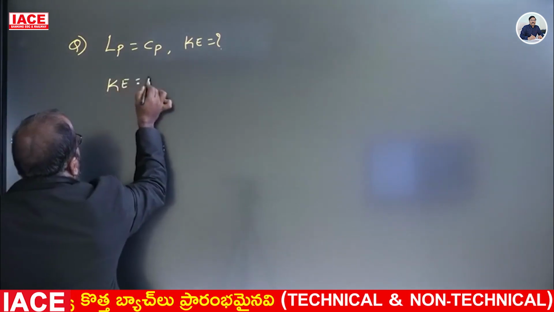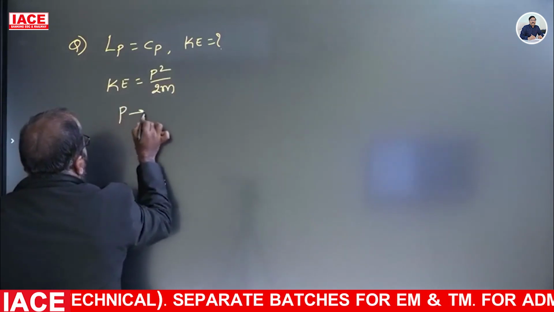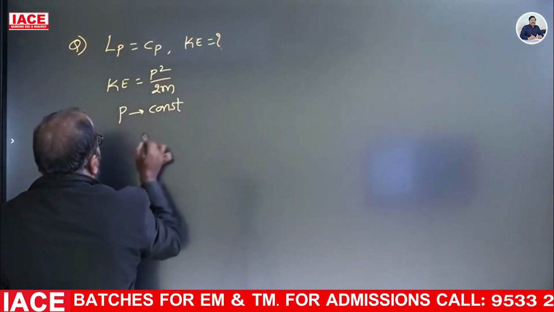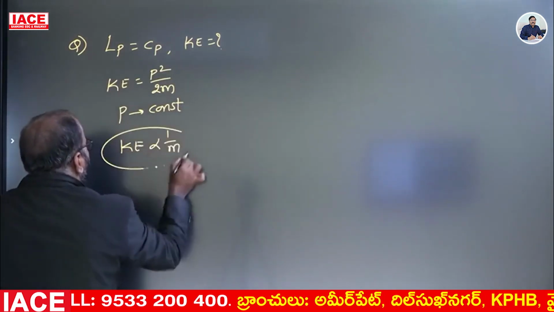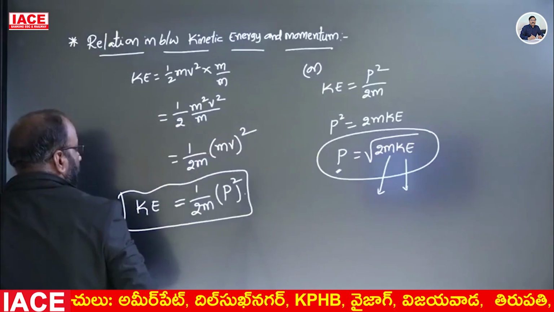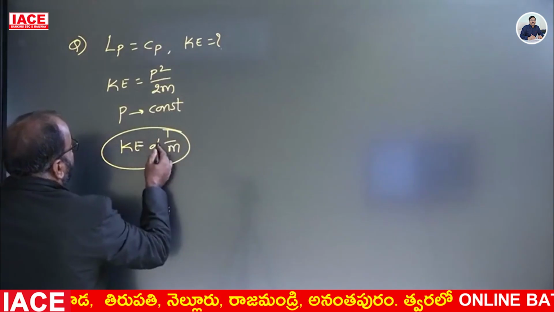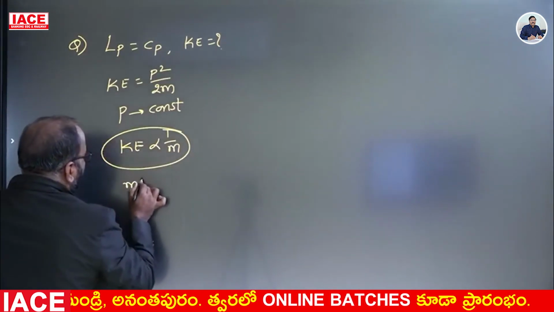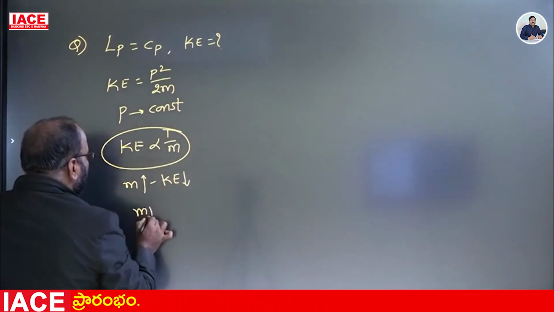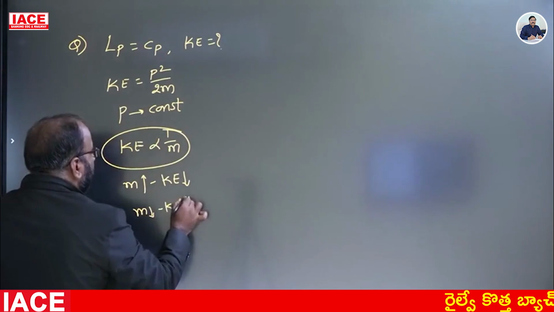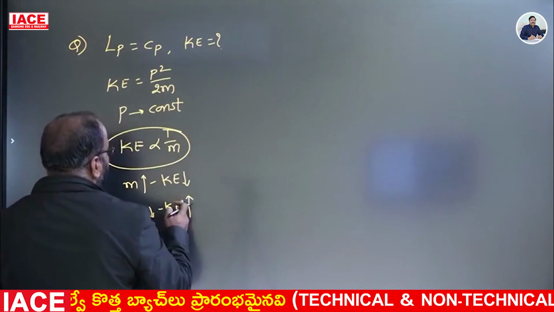Kinetic energy KE is equal to, we have the formula, P square by 2m. In this, as per the given condition, P is constant. So kinetic energy KE is inversely proportional to mass. I think we already discussed this. The relation between kinetic energy and mass is inversely proportional. So if mass is increased, kinetic energy decreases. Less mass of the body has more kinetic energy. If mass is less, kinetic energy is more.